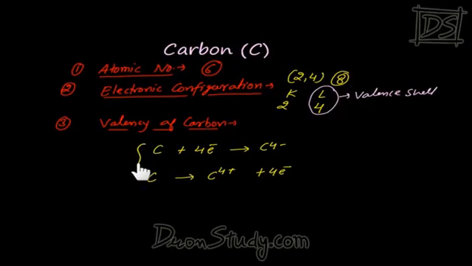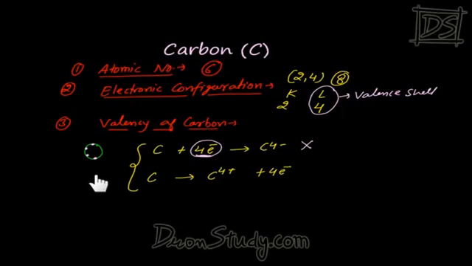Now see, there are some problems. Carbon cannot accept 4 electrons at once. And why not? Because the size of carbon is very small. If you start pulling in electrons in that, how much is the repulsion of electrons? Too much, as the size is small and you keep adding electrons after electrons. So how much would be the repulsion between electrons? Too much. And because of this repulsion, carbon would not want to take 4 electrons. That means this process is not possible. Carbon cannot accept 4 electrons at once. Okay. Let's see the second process. Carbon is losing 4 electrons.